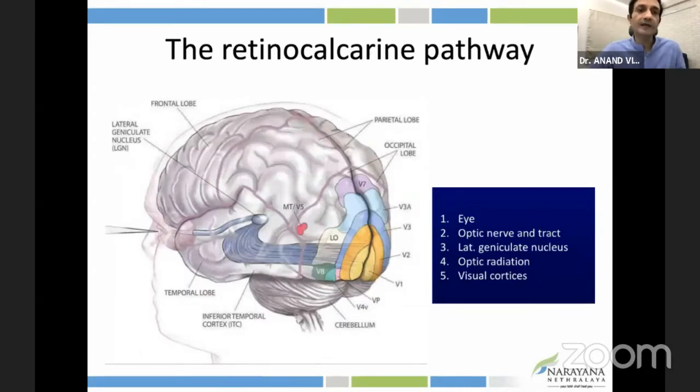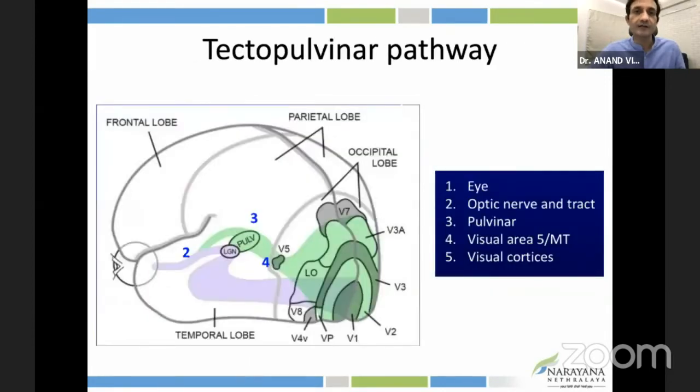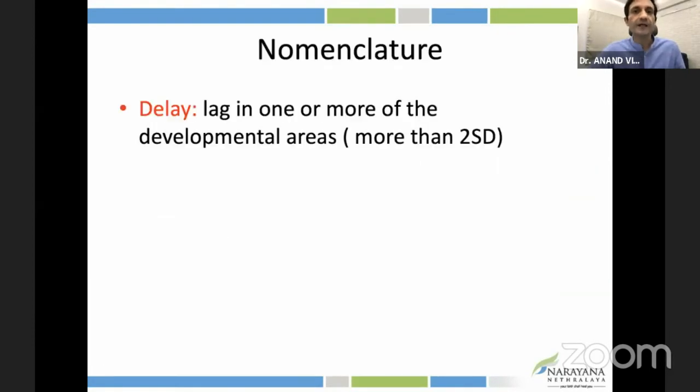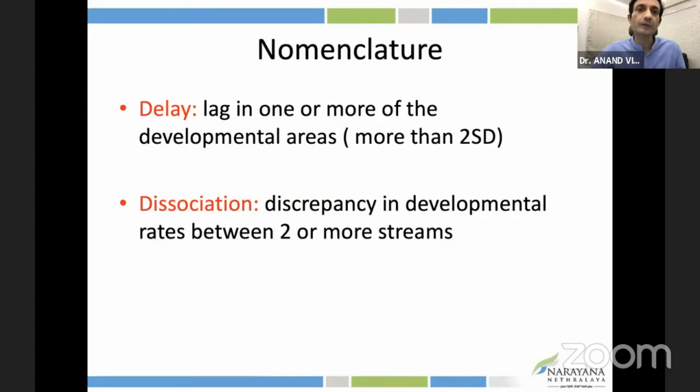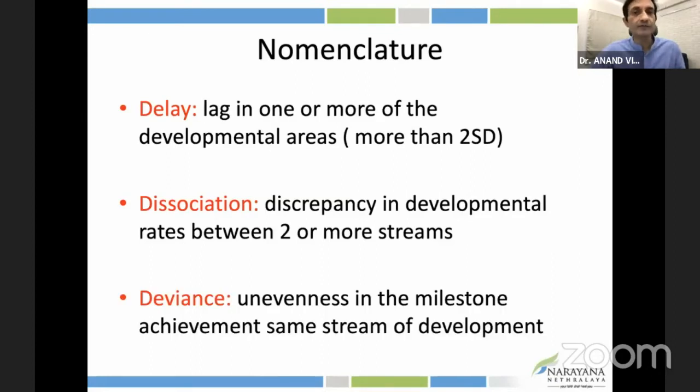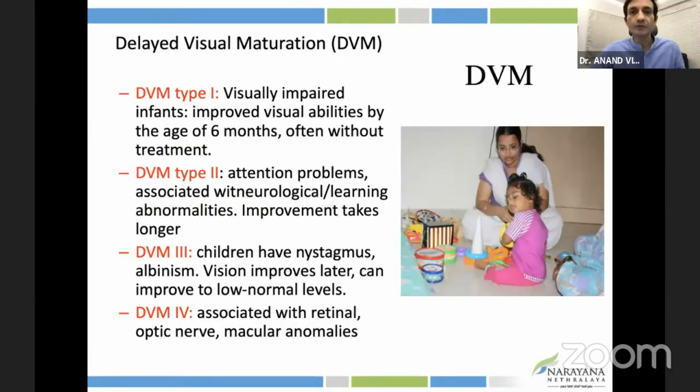Dr. Karobi and others have covered the anatomy, so I'm really going to move out of that and try to go directly to how we classify in terms of therapy. So this is just math, 2 standard deviations if it's under 1 stream, 2 stream, which means a motor, fine motor, a sensory, and so on. And then, majorly as ophthalmologists and as clinicians, we want to differentiate delayed visual maturation from cortical vision impairment.